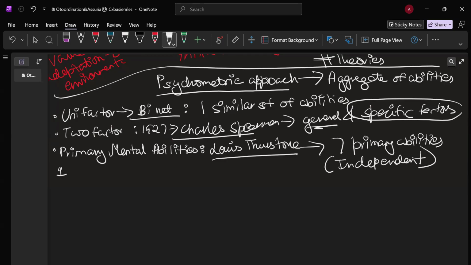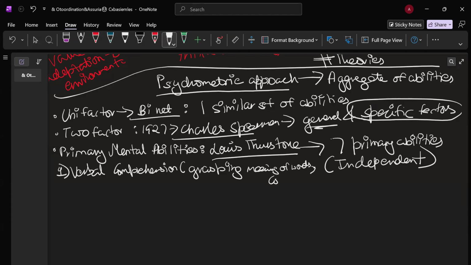Let's discuss. Number one being verbal comprehension. If we're talking about verbal comprehension, what all can it include? It will include grasping the meaning of words. It will also include concepts, ideas, all sorts of those things. Number two, you have numerical abilities. Numerical ability is also going to include speed and accuracy in numerical and computational skills.